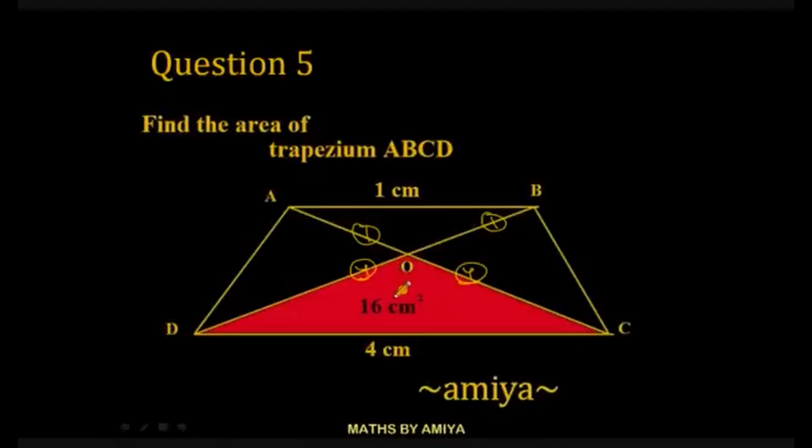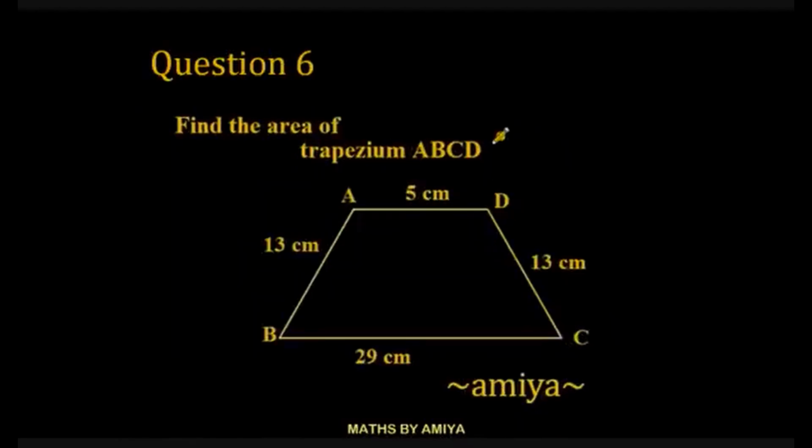For the 4 it is 16, so for the 1 it should be 4, this one is 4, this one is 4, and for the 4 it is 4, so for the 1 it is 1. So total area is 8 plus 16, 24, or 1 is 25 centimeters square. Now solve the last question. Pause the video, take your time and solve the question.